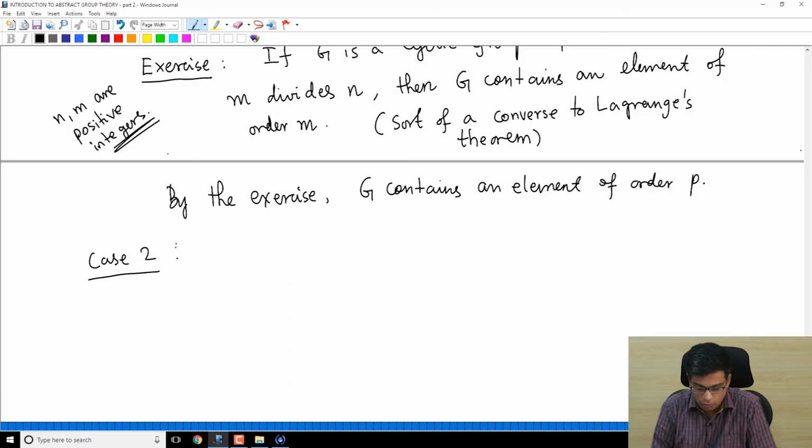Okay, so in case 2, what is the complement of case 1? Case 1 was that there is no subgroup of G which is non-trivial and proper.